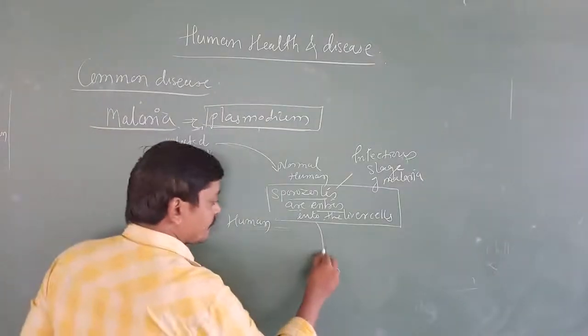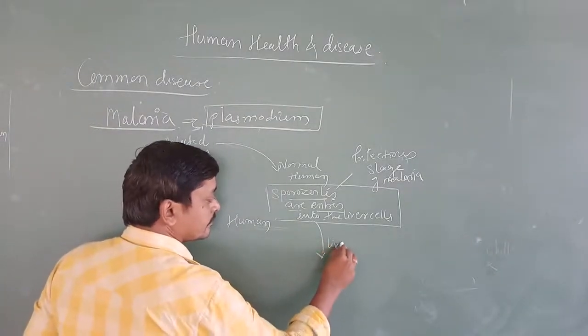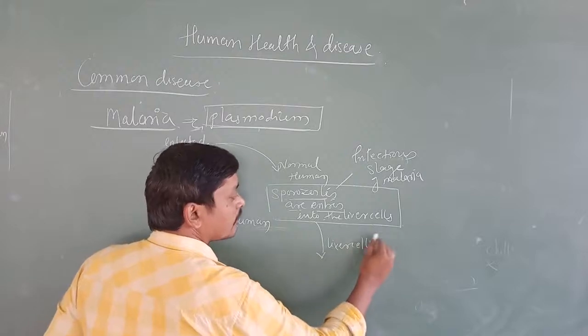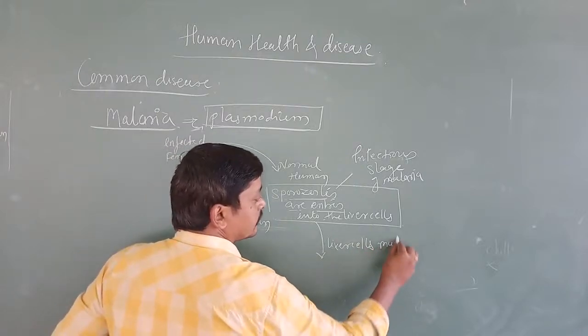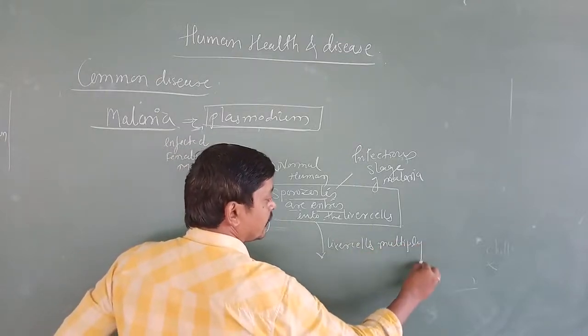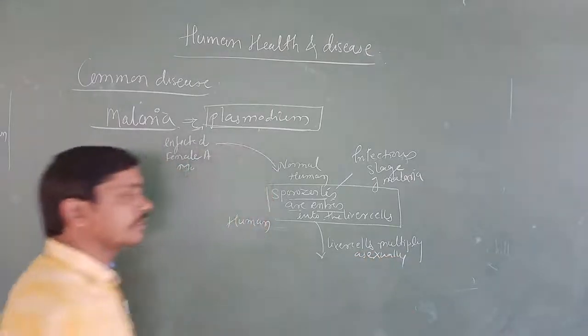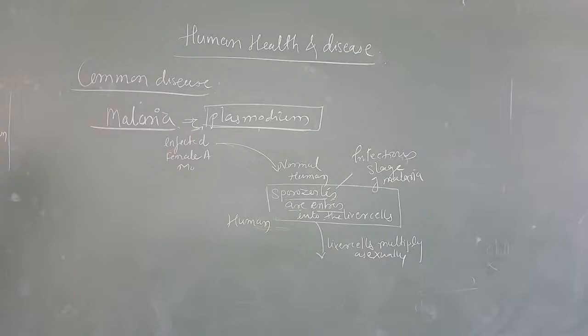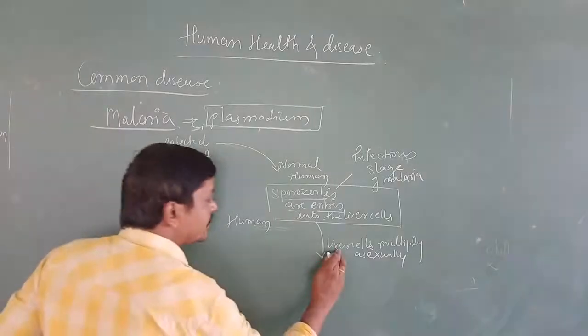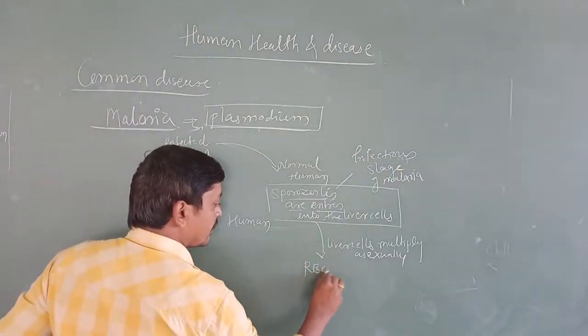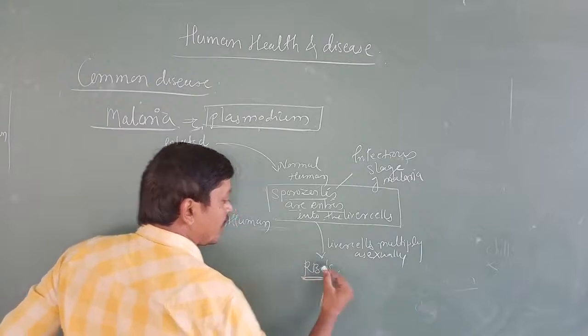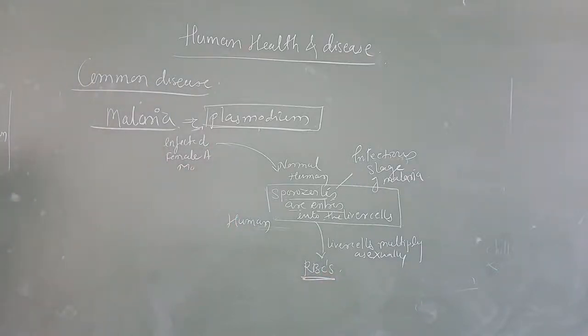In liver cells they multiply asexually and move towards the RBCs. RBC in the sense what? Red blood cells.